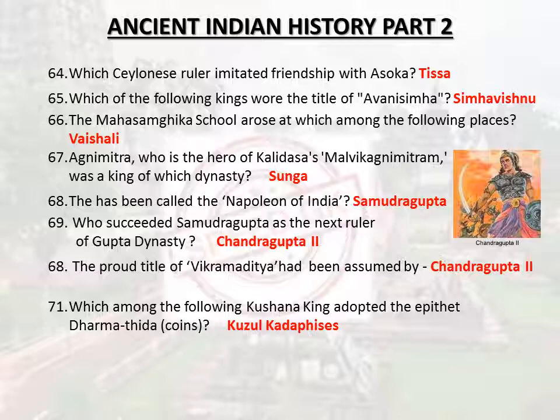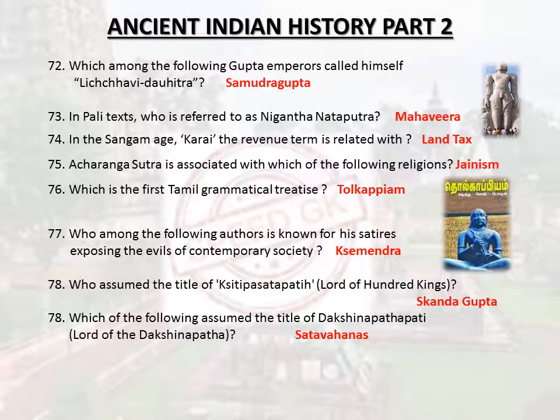the epithet Dharmatida? Kujula Kadphises. Which among the following Gupta emperors called himself Lichchhavidauhitra? Samudragupta. In Pali texts, who is referred to as Nigantha Nataputta? Mahavira. In the Sangam age, Irai, the revenue term, is related with land tax. Acharanga Sutra is associated with which of the following religions?